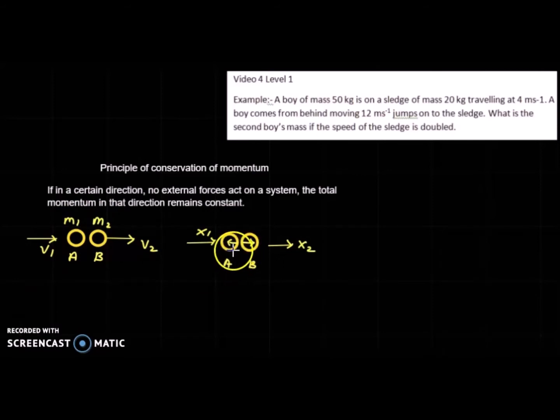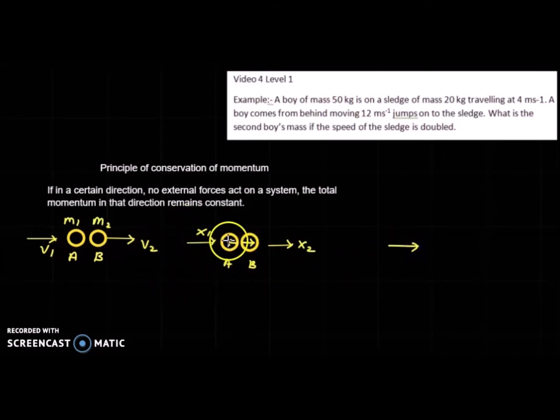Now the only forces acting on the bodies are internal forces. The force acting on B is in this direction, exerted by A on B. Then an equal force acts on A by B, in this direction.